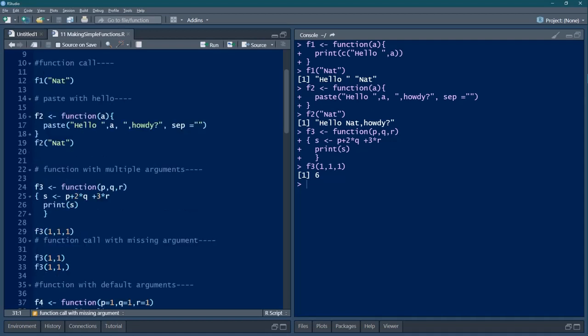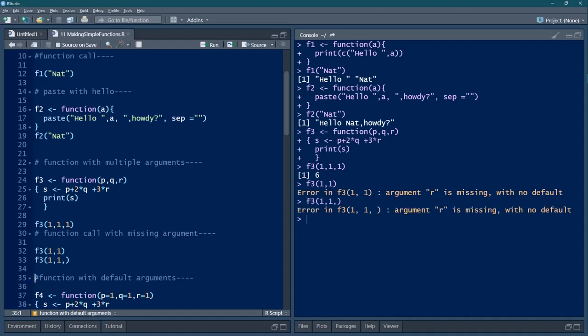So we got it. Now we'll call it with fewer arguments. That is, we are giving only two arguments, P and Q. We are not giving R. In that call, what happens? Argument R is missing with no default. That means we can give a default, then this problem will not be there. We'll try this also. F3, 1, 1, then also we get the same error.